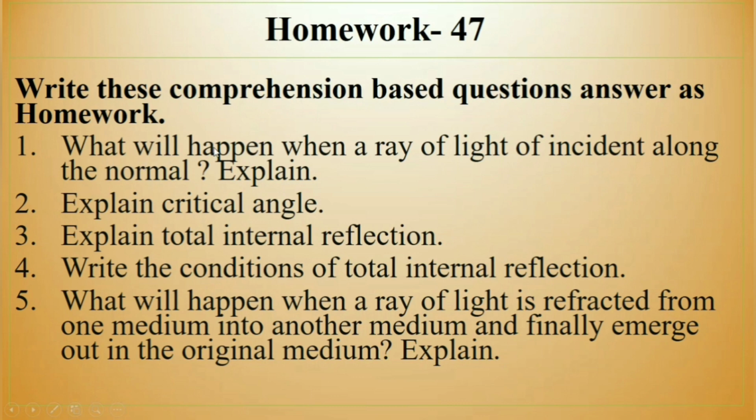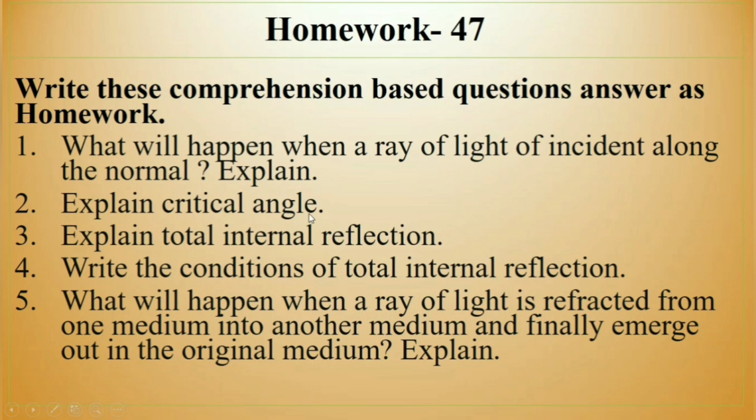What will you write? What will happen when a ray of light is incident along the normal? Explain. So what will happen when a ray of light is incident along the normal? The angle will be zero. Then you will see the laws. From that law you will write this one. Explain critical angle, explain total internal reflection. I have written, so I'm not going to explain to you.